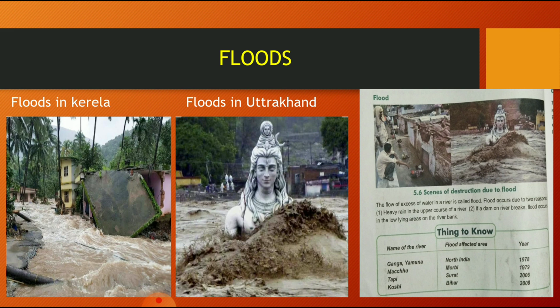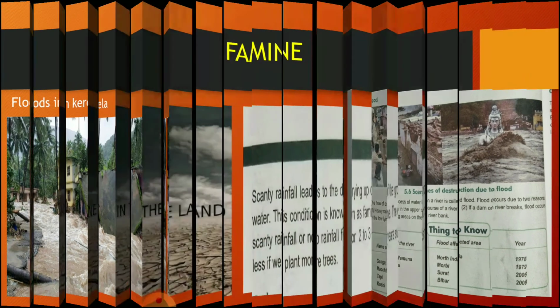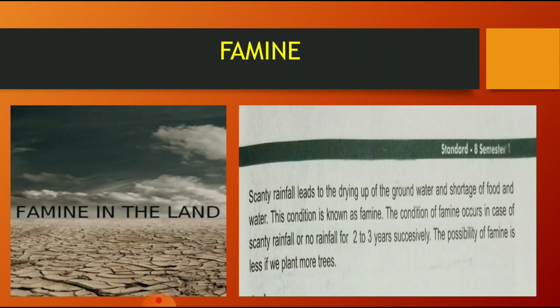So this was the natural disasters. The destruction has been caused due to the floods. The next is famine. May we not experience famine anytime, my dear students, because this is one of the greatest disasters. Now I told you excessive rainfall is also not good, and low rainfall is also not good. Excessive rainfall causes floods, and if there is no rainfall, we may experience famine.